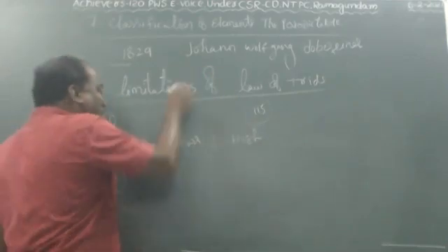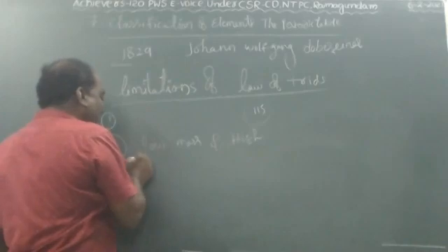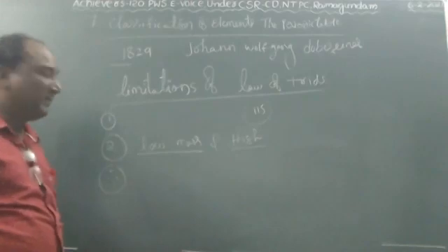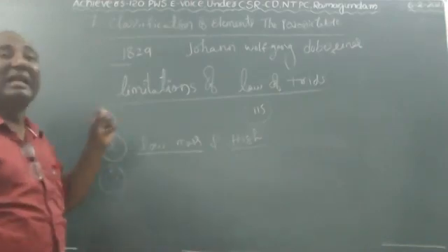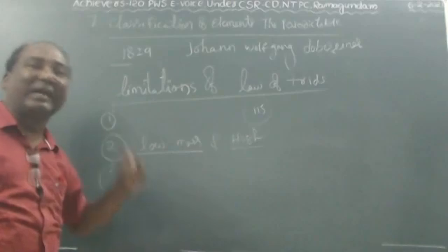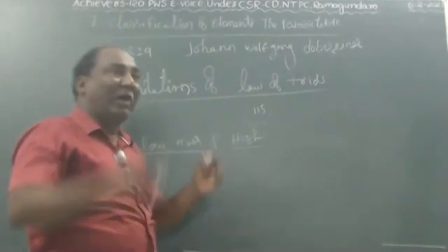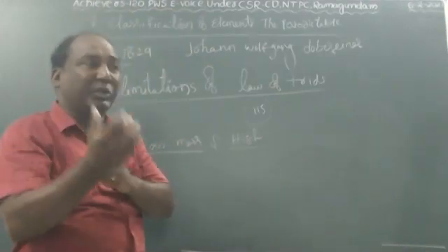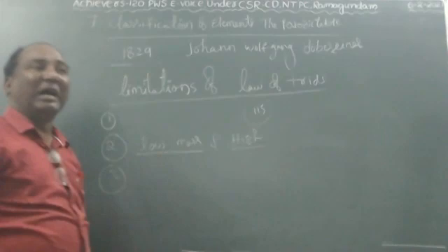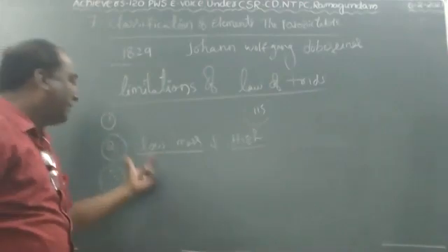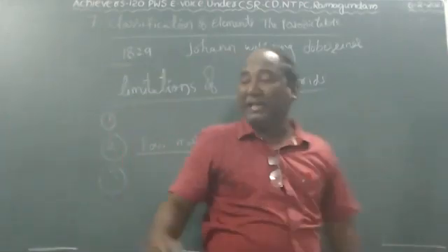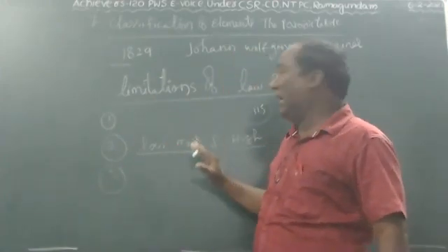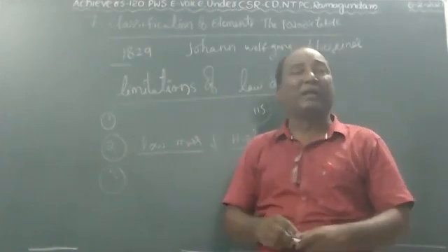Second one, the law of triad is failed for the lower mass elements and higher mass elements. Third one, as the technique was improved to measure the atomic weight accurately, at what time was measuring of atomic weight accurately introduced? At that time, this law was unable to be strictly valid. These are the limitations of the Dobereiner triad theory.